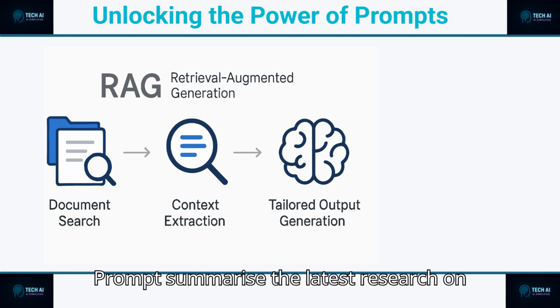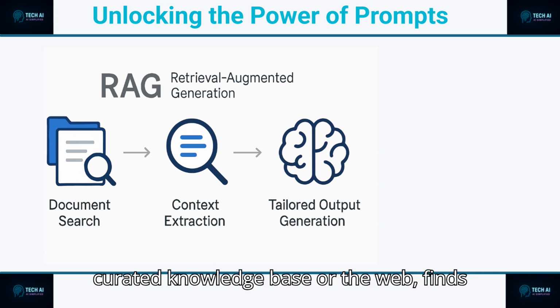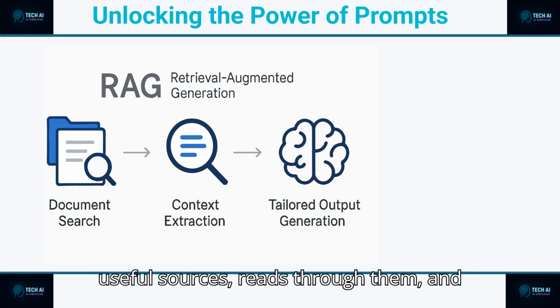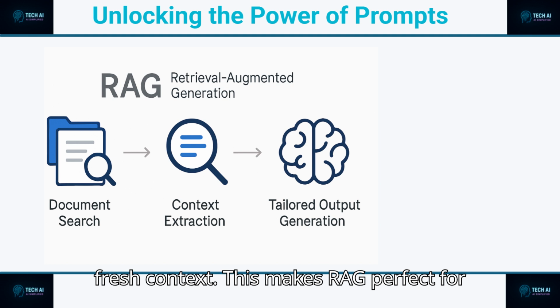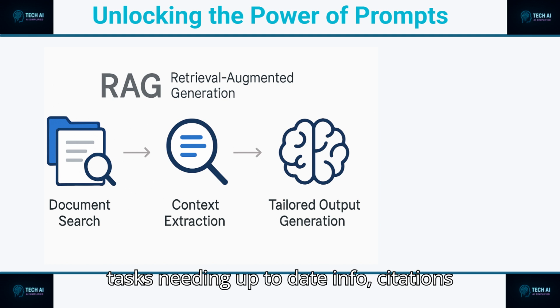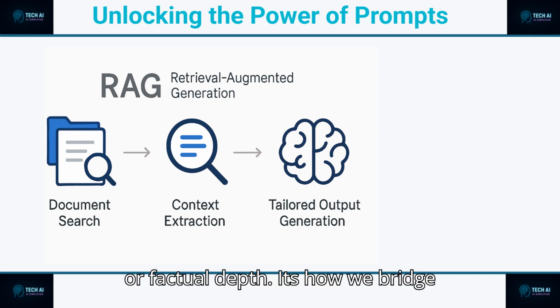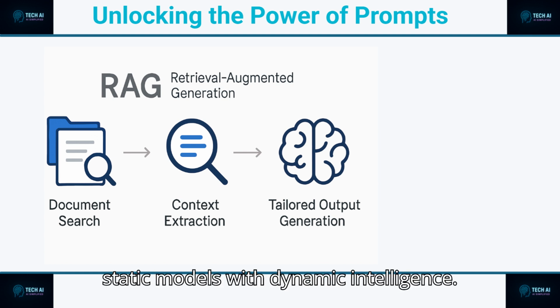Summarize the latest research on quantum encryption. The model searches a curated knowledge base or the web, finds useful sources, reads through them, and then generates the response based on that fresh context. This makes RAG perfect for tasks needing up-to-date info, citations, or factual depth. It's how we bridge static models with dynamic intelligence.